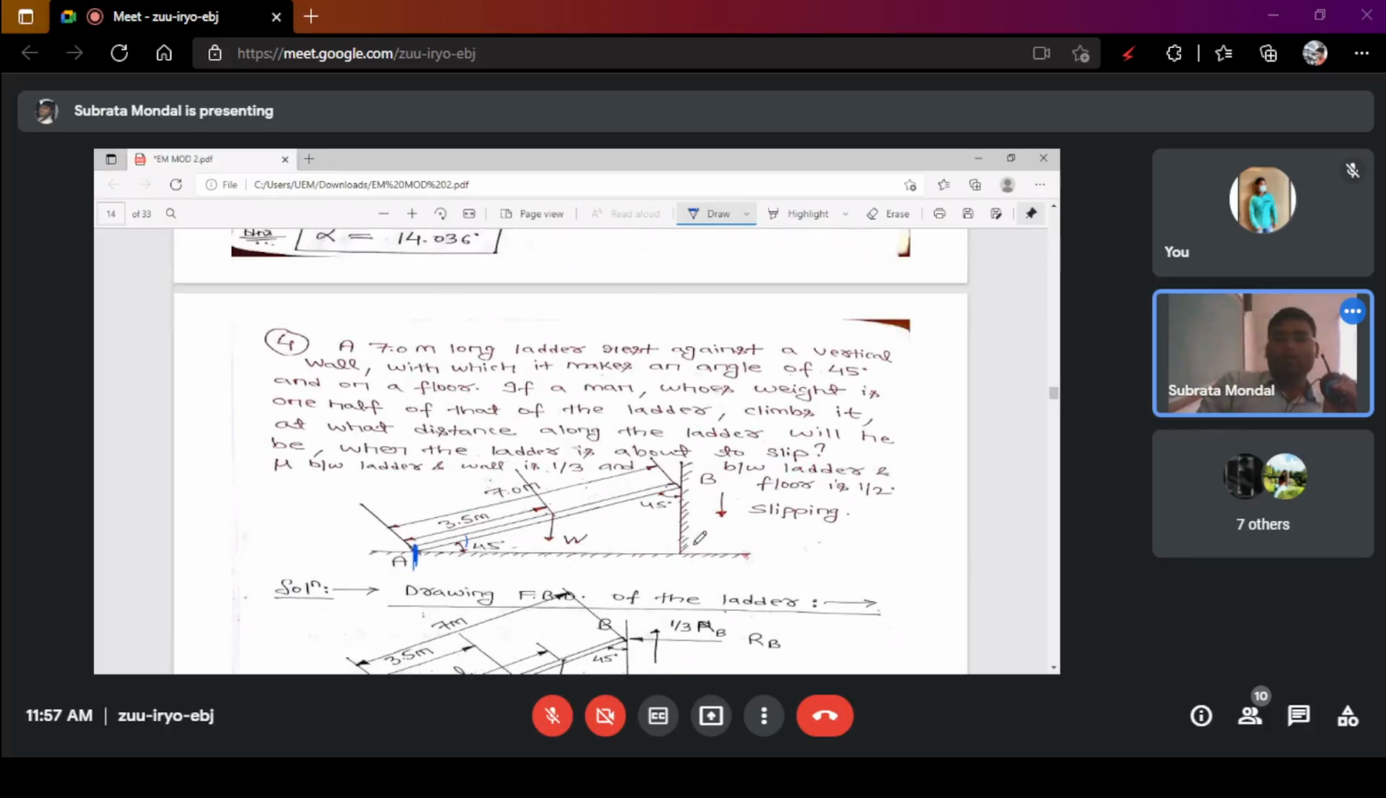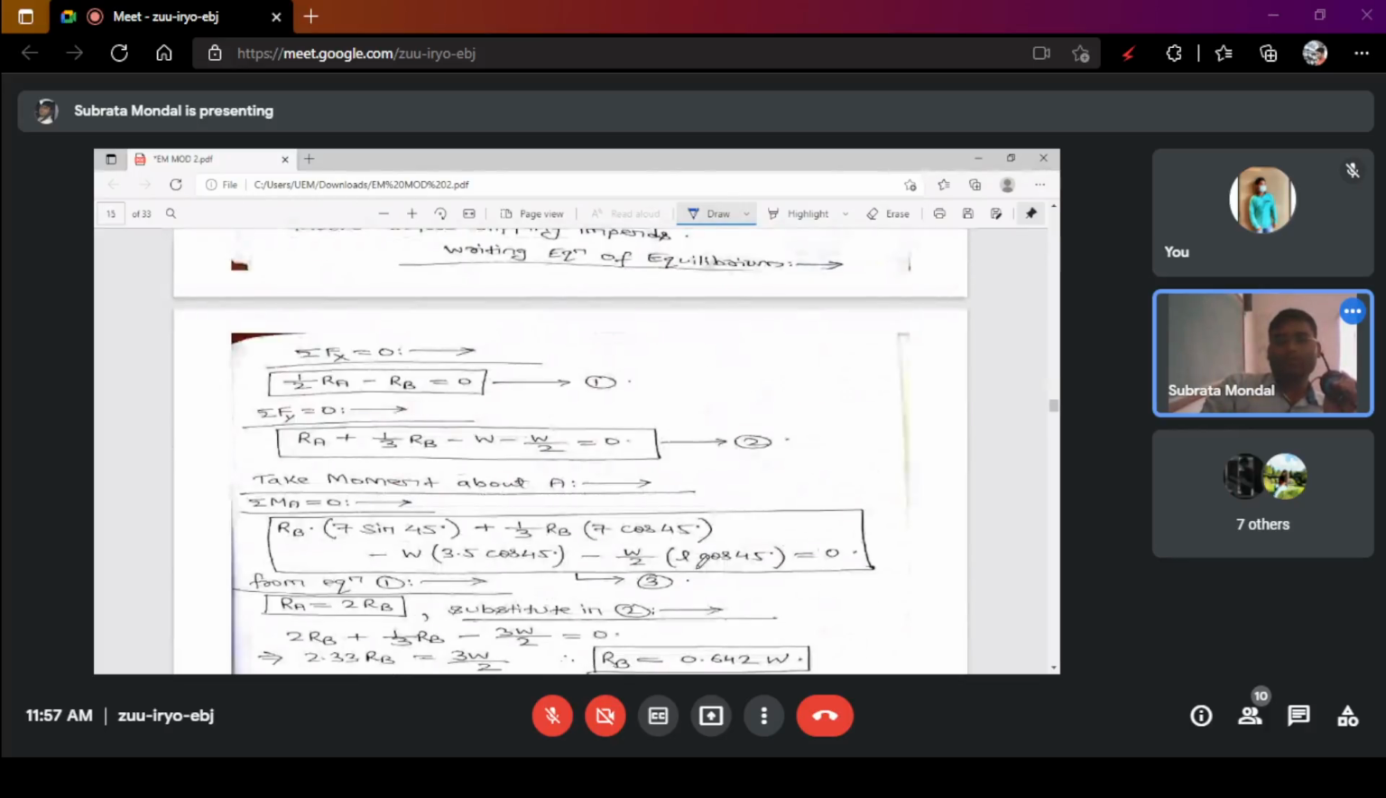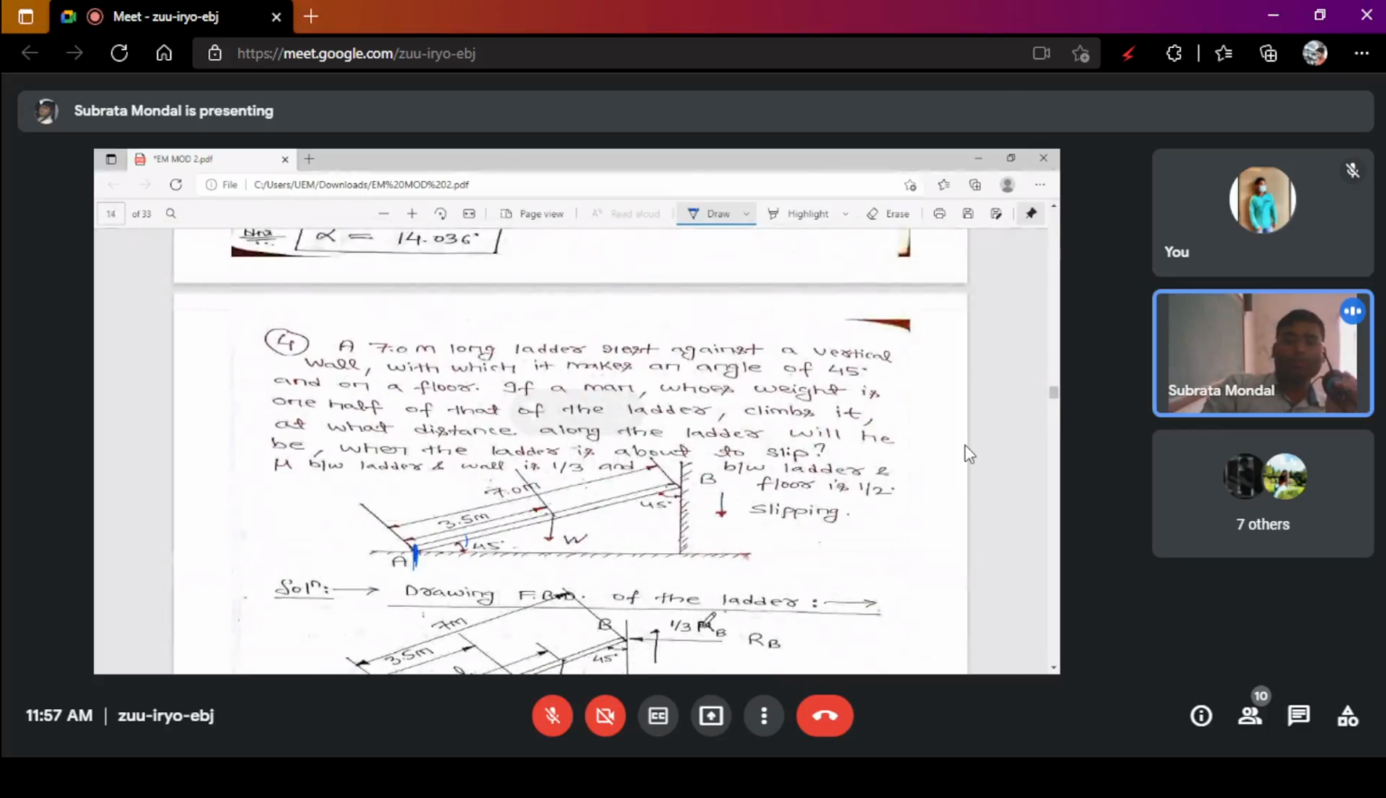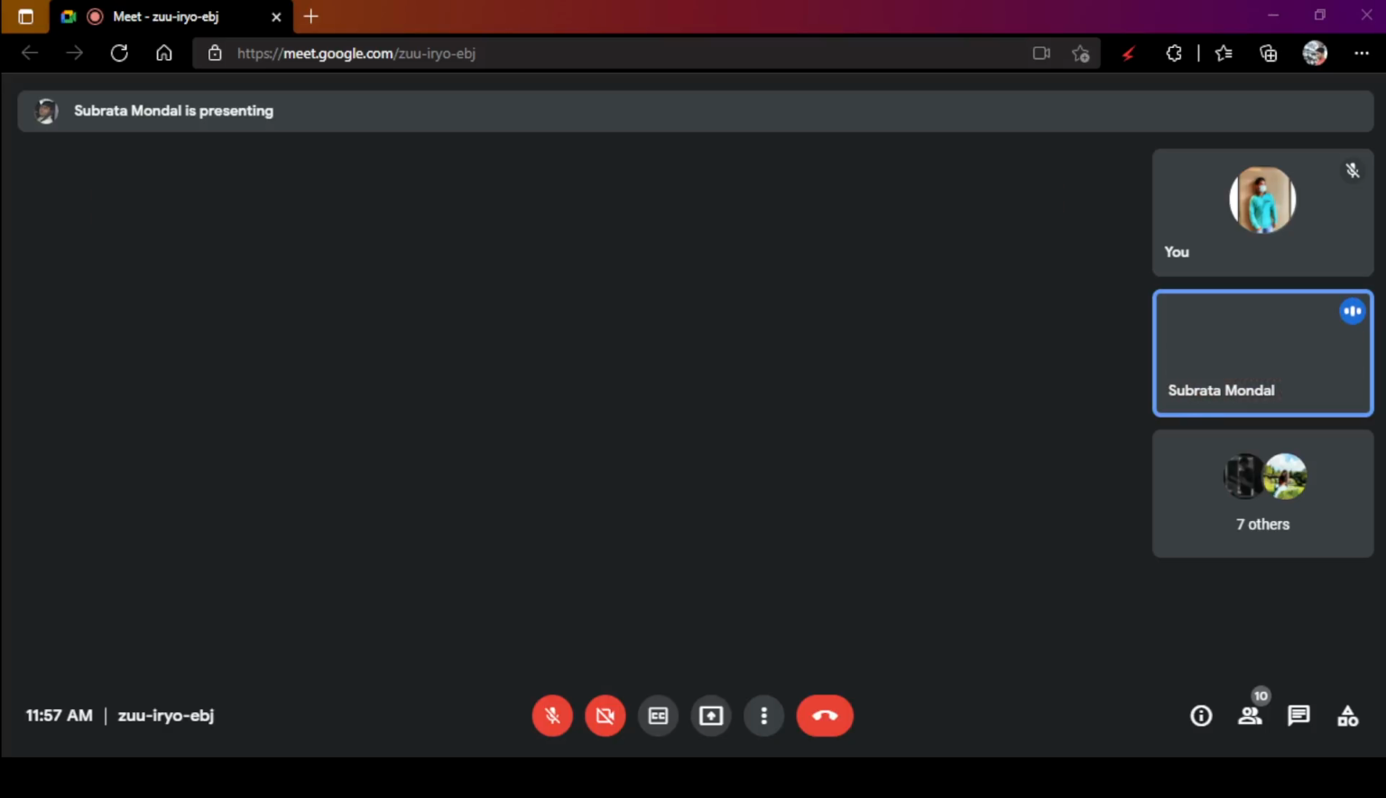Means the conditions are given in such a way that you have to determine up to which point the man, whose weight is one half of the ladder's weight, can climb the ladder and easily move. That is the typical condition. Okay, so this is a fundamental numerical that can be easily solved just using the free body diagram.